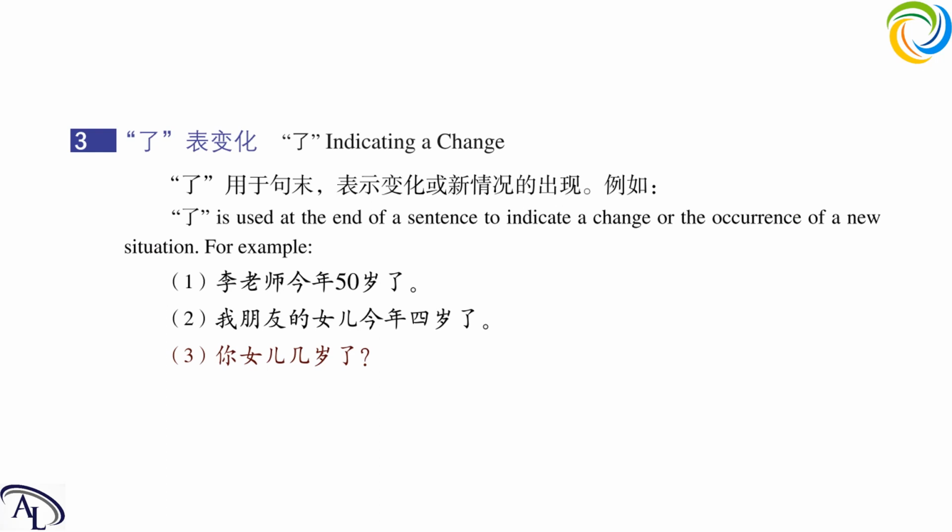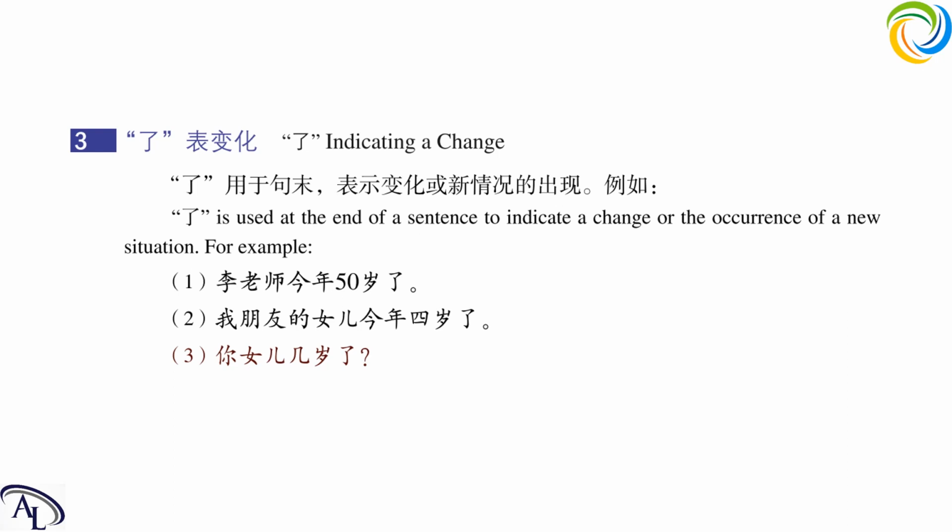Okay. The last one, 你女儿几岁了, is a question, an interrogative sentence. 你女儿, your daughter. 几岁了, 几岁 means how many years old, right? In this sentence, we cannot see any word that indicates the time, like 今年, which means this year.